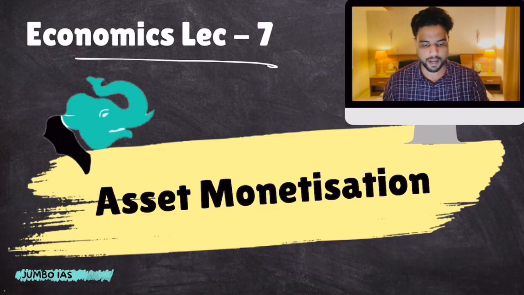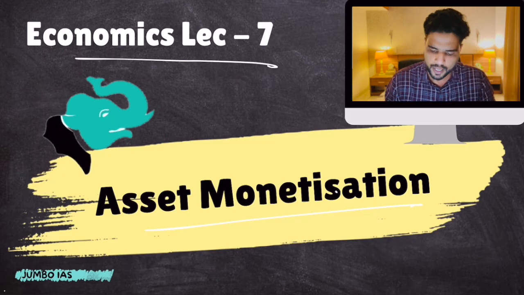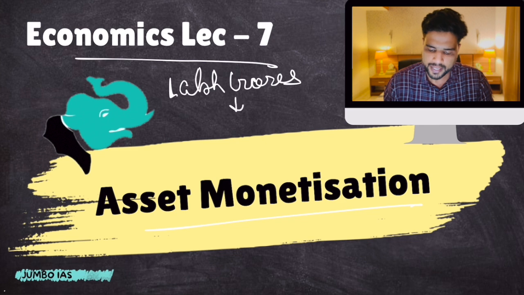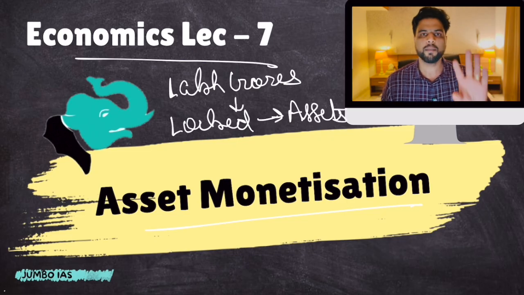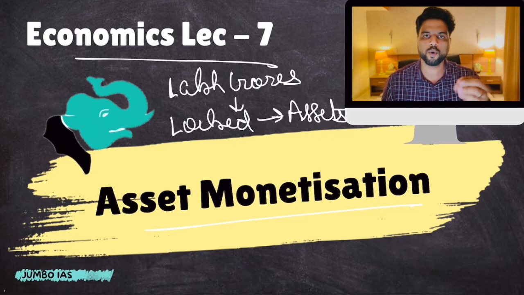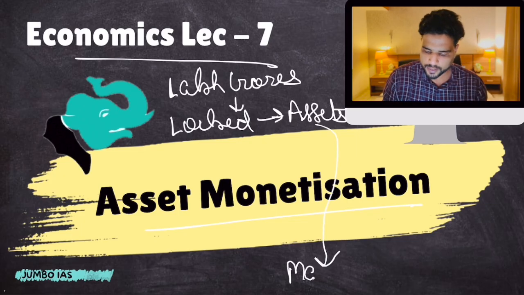And there is a high chance that UPSC might ask a question on this. So pay close attention, all right? And we shall begin with today's lecture. So let's begin. Economics lecture number 7, asset monetization. Like I told you, lakh crore rupees of government's money is locked in these infrastructure assets, some unused bridge, unused airport, all these things, okay? These assets need to be monetized.